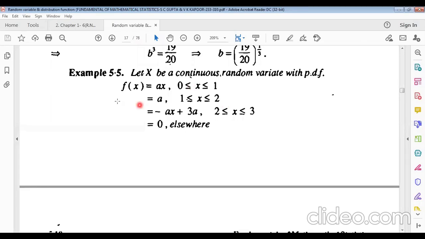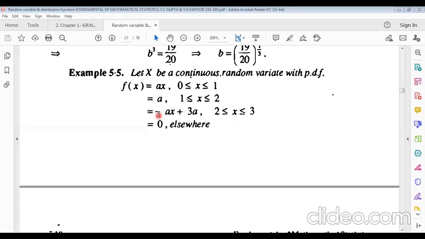Another interesting example, example 5.5. Let x be a continuous random variable with probability density function f of x equals x, where x lies between 0 and 1. And f of x equals a when x lies between 1 and 2.